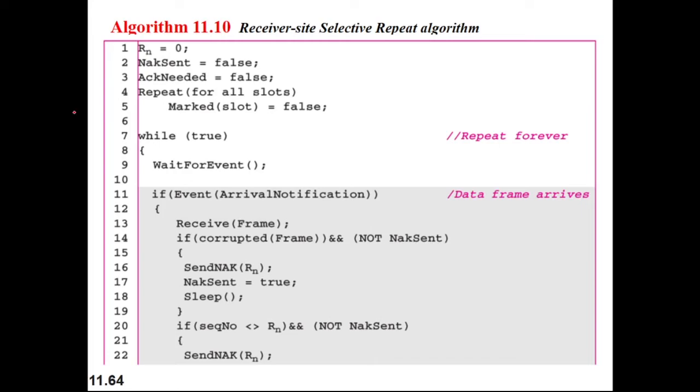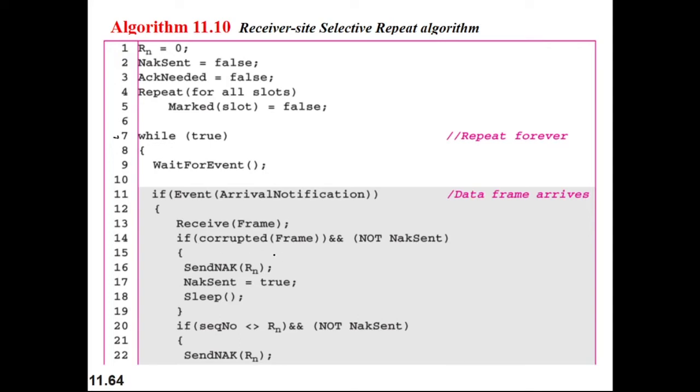These are some flag values that we need in the receiver side algorithm: Rn, NAK sent, acknowledgement needed. Now, while true, this loop repeats forever. We have to wait for an event, and if the event arrival notification is true, then the frame needs to be received, and the frame will be received by the receiver.